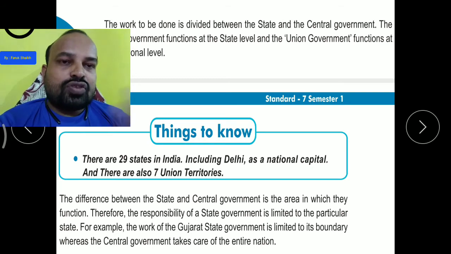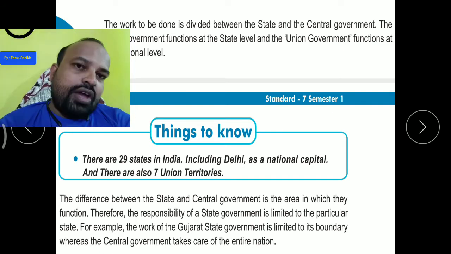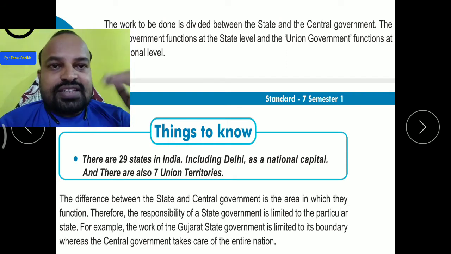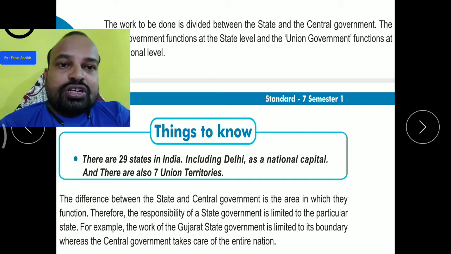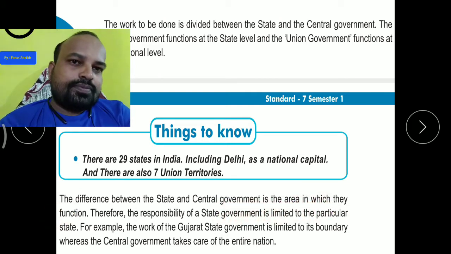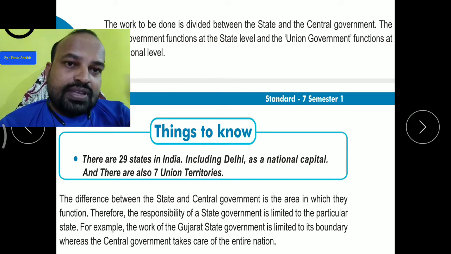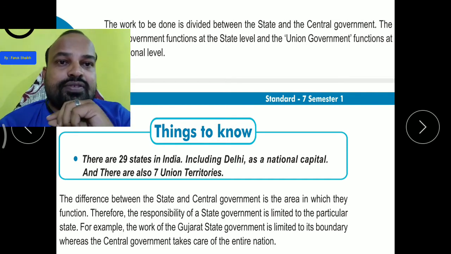If anyone asks you the question, how many states are in our country, 28 states. And how many union territories are there? 9 union territories. So now let us get back to the point. The state government and central government are both working at their own level. The difference between the state and the central government is the area in which they function. The state government works at the state level and the central government works at the national level.